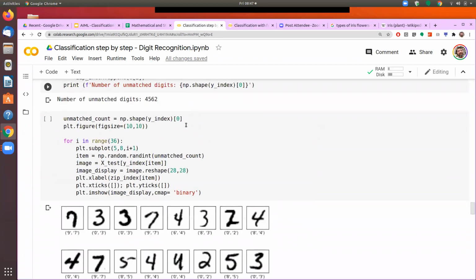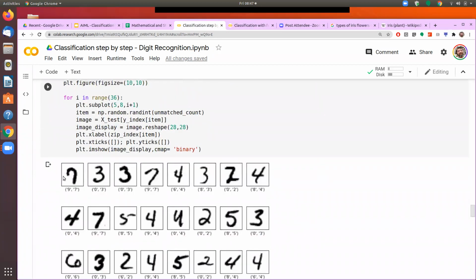In these numbers, if I show the tick values, it is a 28 by 28 image. So in the image, showing the tick values doesn't really make sense. Whereas if you are showing a bar chart, then I would like to show the tick values. And that's why I have put the tick values as blank here.